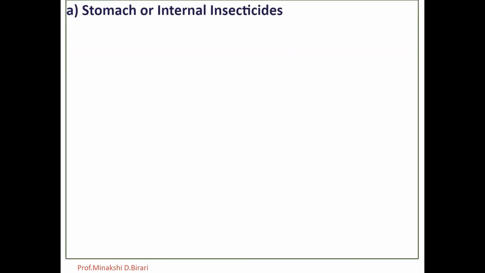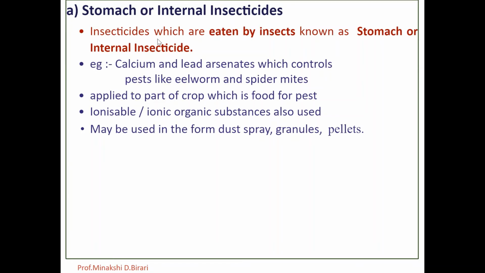First of all, stomach or internal insecticides. The insecticides which are eaten by insects are known as stomach or internal insecticides. For example, calcium and lead arsenates, which control pests like eelworm and spider mites. These are applied to the part of the crop which is food for the pest. Ionizable or ionic organic substances are also used, in the form of dust, spray, granules or pellets.